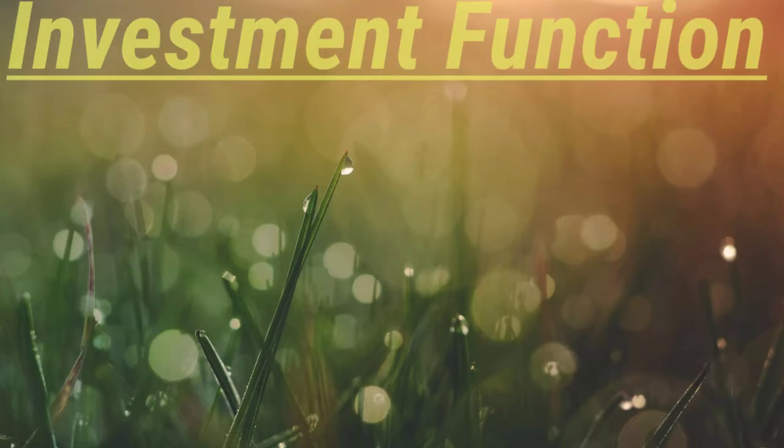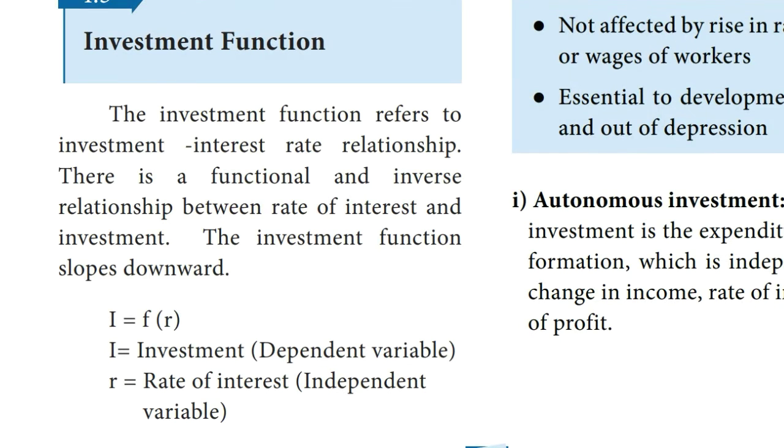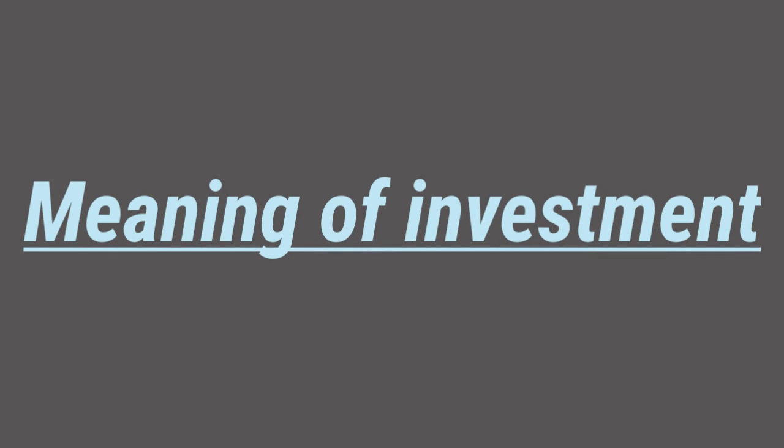Second, you are going to learn about the investment function. Students, take page number 60. Investment function. The investment function refers to the investment-interest rate relationship. There is a functional and inverse relationship between rate of interest and investment. The investment function slopes downwards. I is equal to f of r, where I is equal to investment and r is equal to rate of interest. Meaning of investment. Next topic.